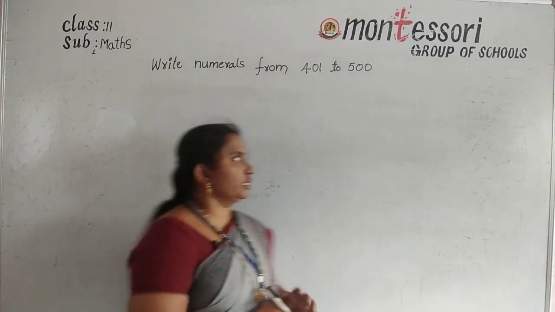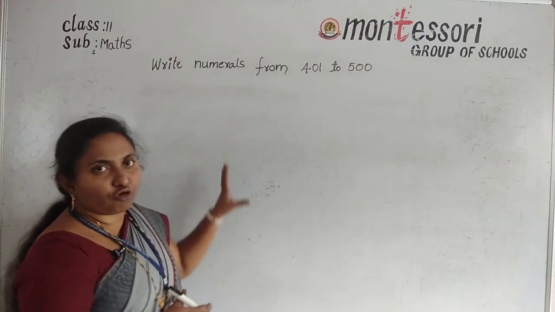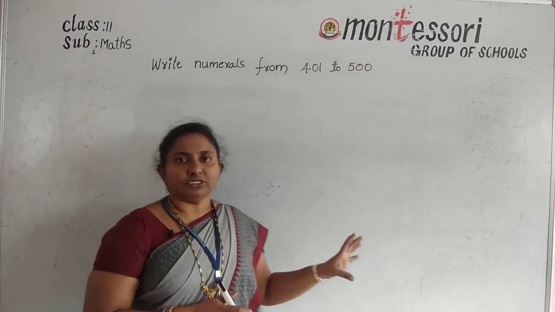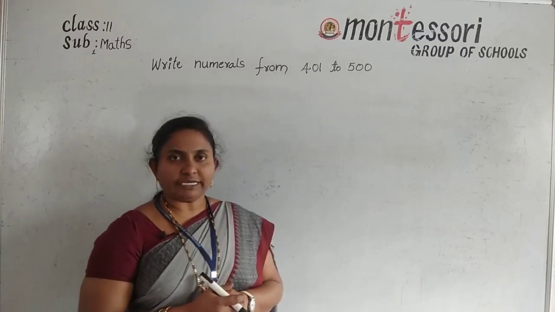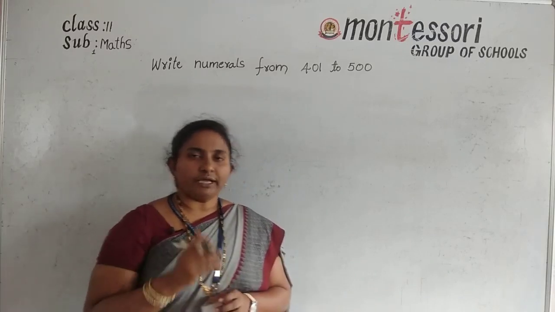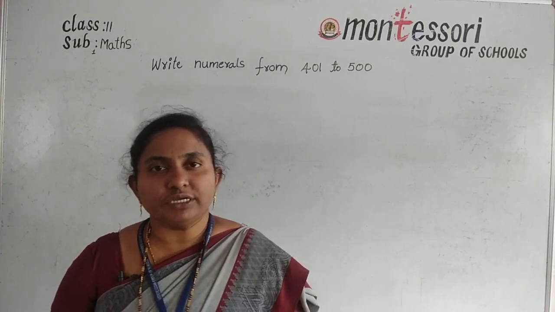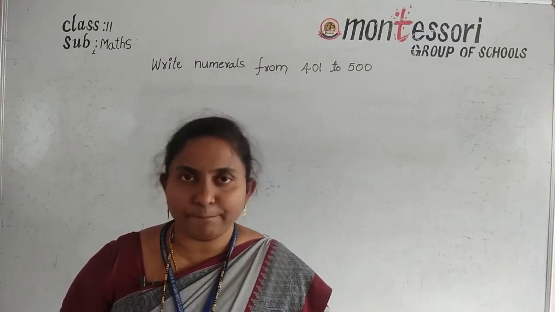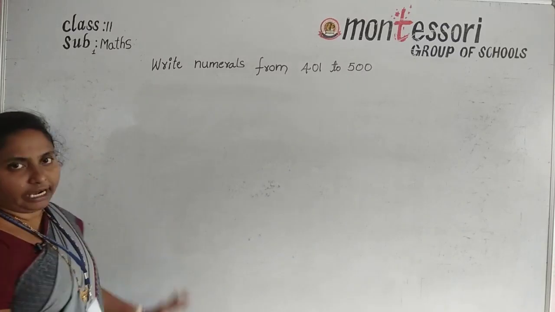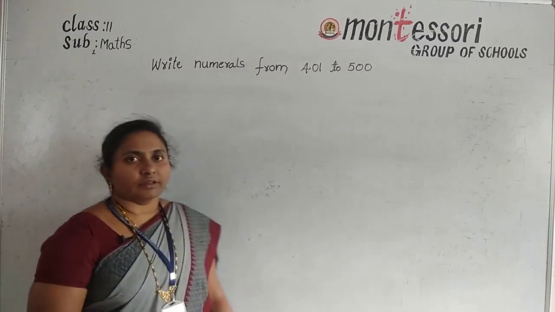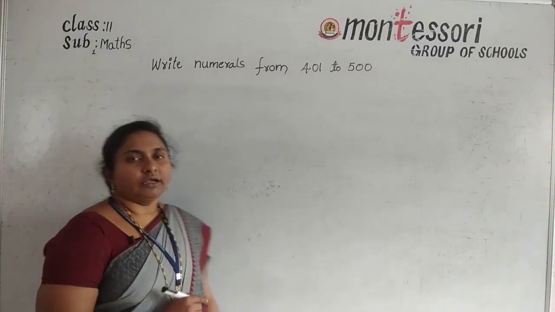Now I am writing here on the board all the numbers from 400 to 500. Whatever numbers are not given, you can write with a pencil in your textbook. Write your work with a pencil only. Don't use the pen. Understood all of you? Now take your textbook and take your pencil and write down.